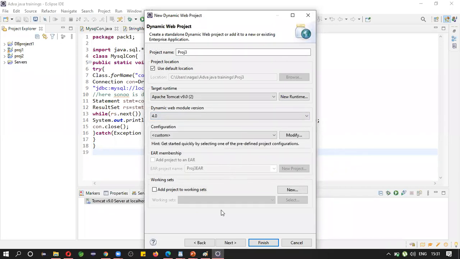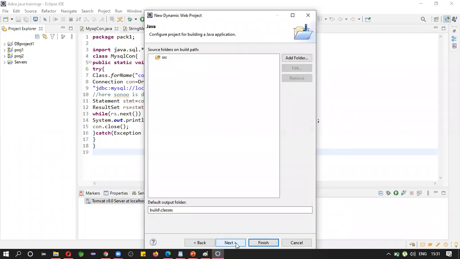Click on next. Now see, this is the source folder. Source means where we write the actual code. Previously, when designing the last database application, we created multiple folders, right? For student, for faculty, so we can also create additional folders here.